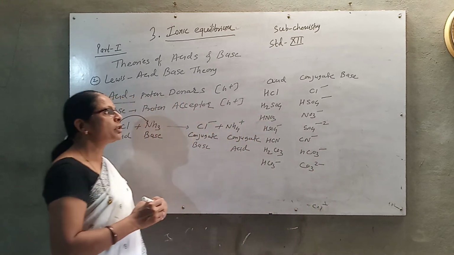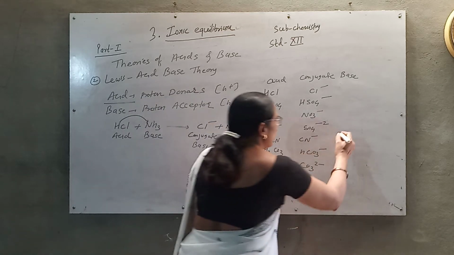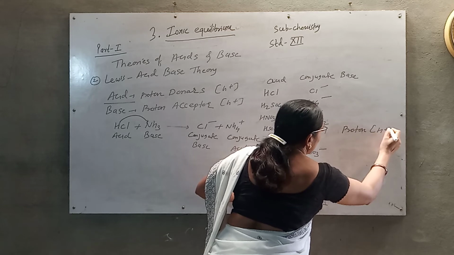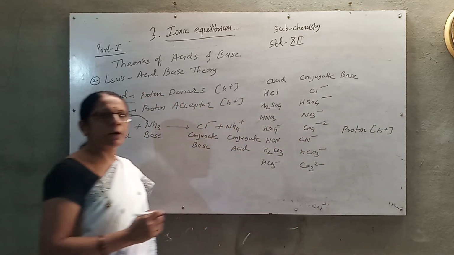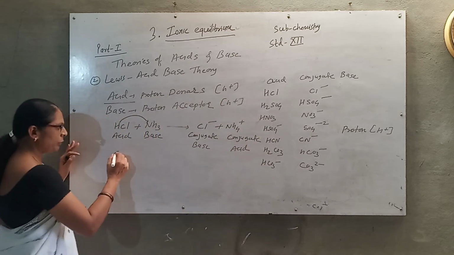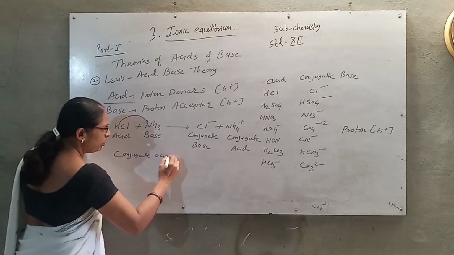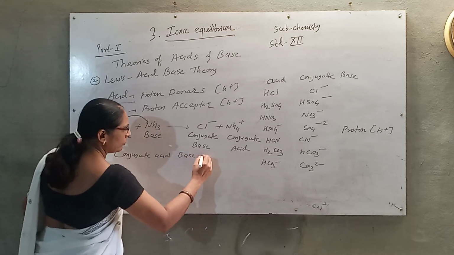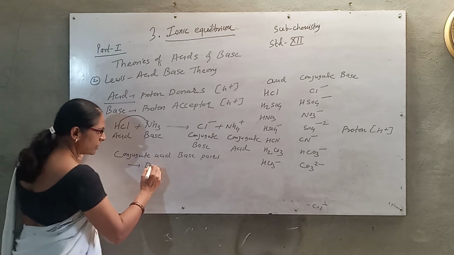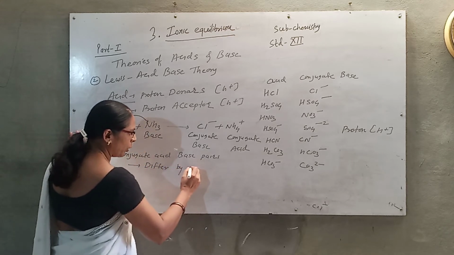Okay. So what do you observe? The acid and its conjugate base differ by a hydrogen, that is, a proton. So what is a conjugate acid-base pair? Conjugate acid-base pairs are pairs that differ by a proton.